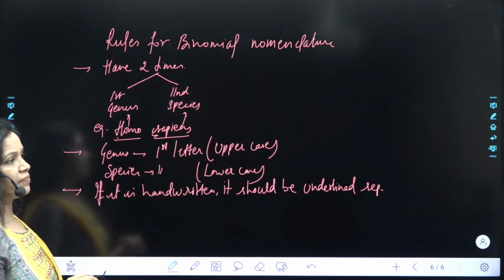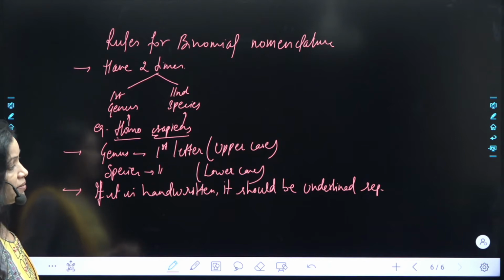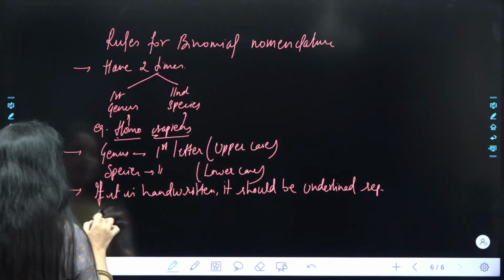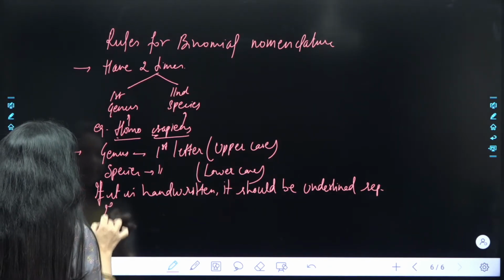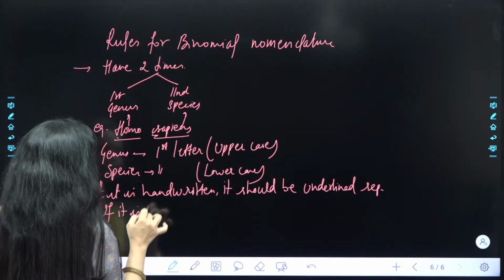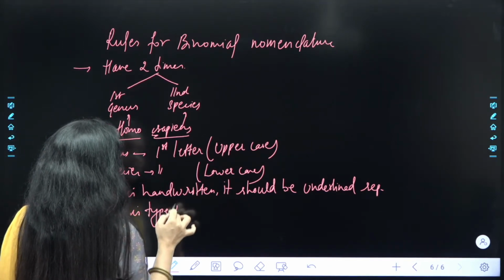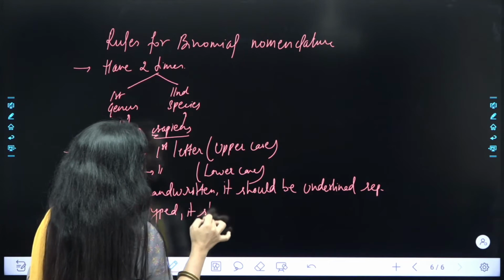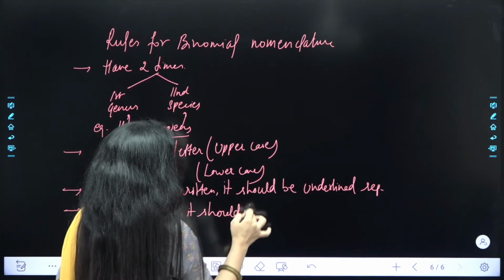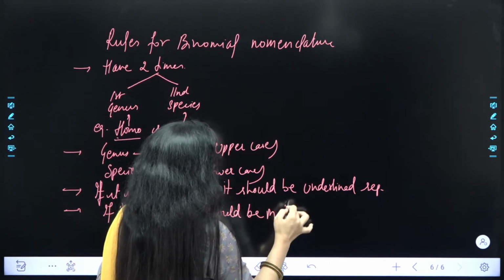This is the proper way. It should be underlined separately. But if it is typed, है ना? अगर ये typed होगा, तब it should be in which font? It should be in italics.